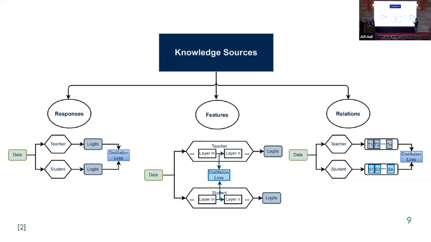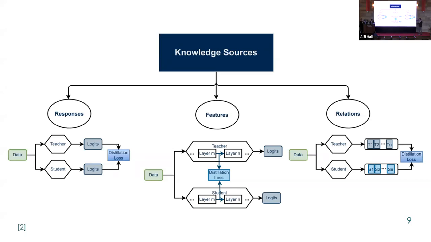The second knowledge source is feature-based knowledge, and by feature-based knowledge, we mean the knowledge that the teacher retains in its intermediate layers. So as you can see here in this shape, from layer M to layer N, these are the intermediate layers of the deep neural network, the teacher neural network. We are trying to extract feature maps and pass them to the student model.